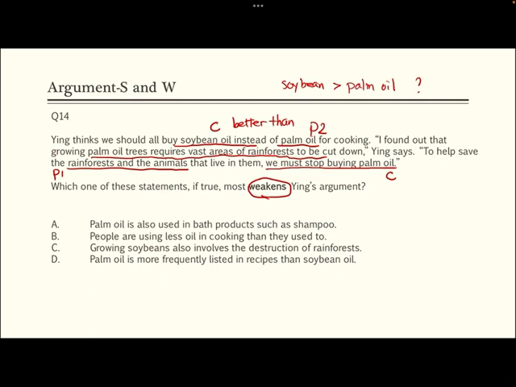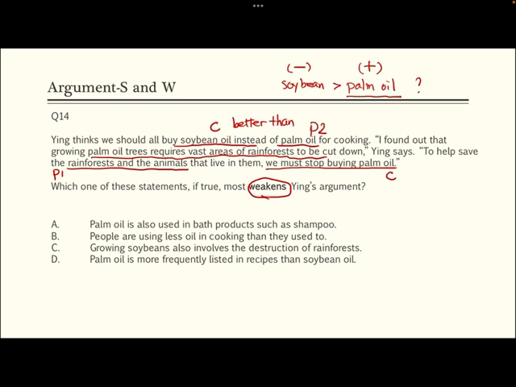When we're talking about soybean oil being better than palm oils, when we try to weaken it, when we try to push this conclusion into question, we have two ways to do it. Either palm oil has more positive factors to think about, or we can say the soybean oil is not as good as the arguer wants to say, right?